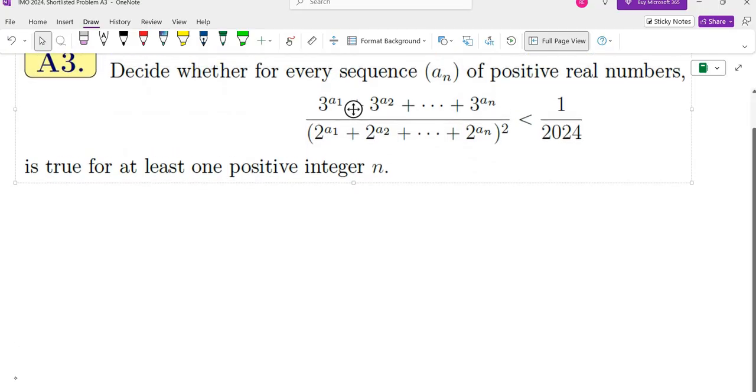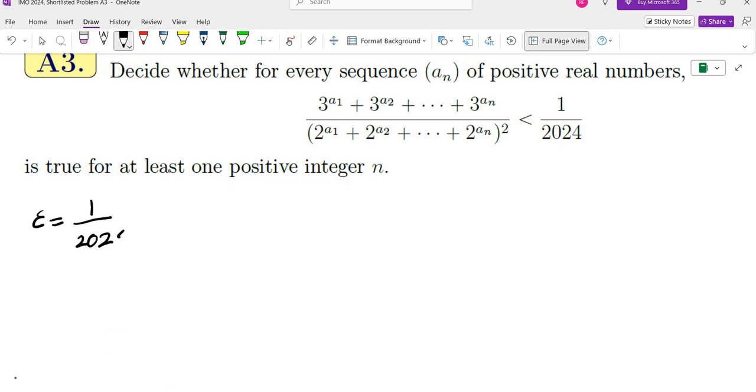The first thing that I did was take this 1 over 2024 and set that as epsilon, because the answer is probably not going to depend on what this number is. It's just a small positive number. It's probably either going to be true for every positive epsilon or false for every positive epsilon. Now, we're going to try to create a sequence that doesn't satisfy this and see what goes wrong. If it goes wrong, then we know that the answer is yes. And if we can create that sequence, then the answer is no.